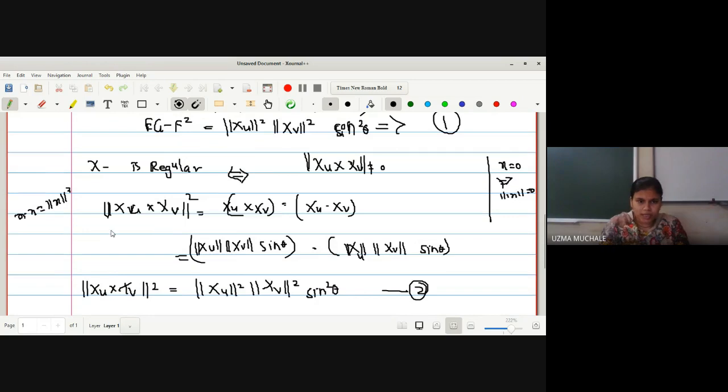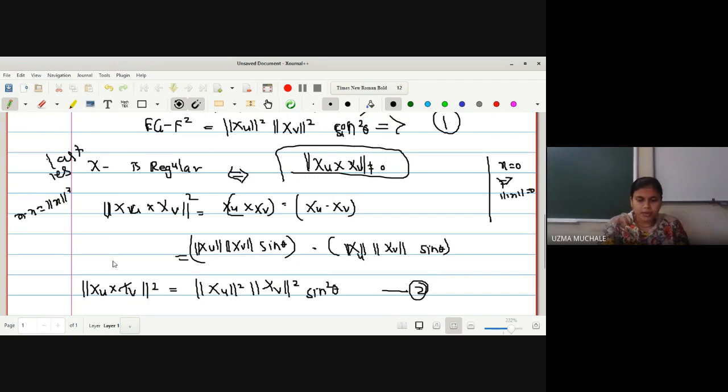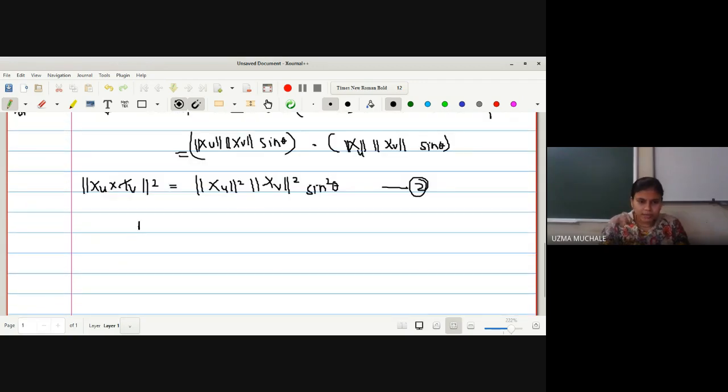यहाँ पे हमने जो लिखा है, right? Result from the last lecture, right? This is what: x is regular if and only if xu cross xv is not equal to 0. Right, now you can see equation number 1 and 2. Both are with us. Right hand is same. Can I equate the left hand side? Yes, ma'am. Equation 1 and 2 are same, no? So I can equate them. EG minus F square is equal to norm square of xu cross xv.